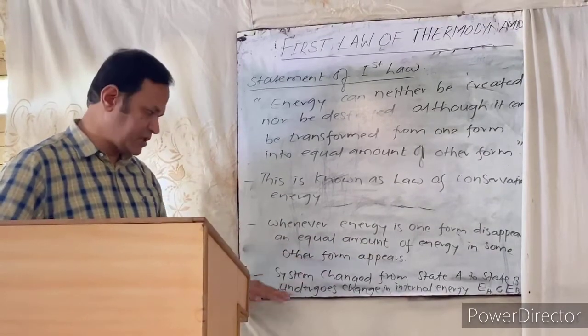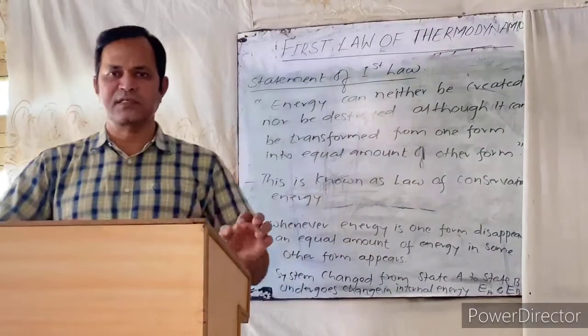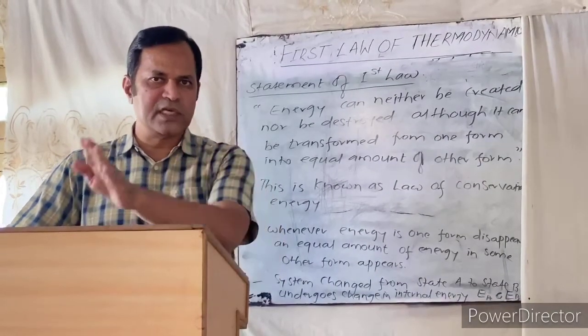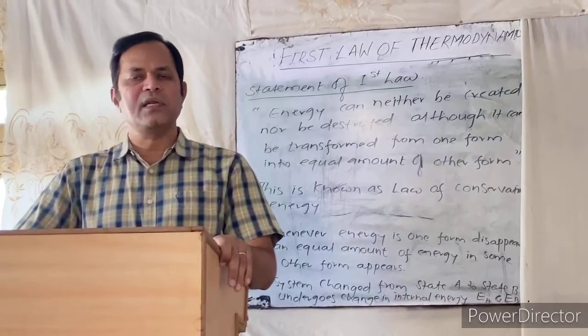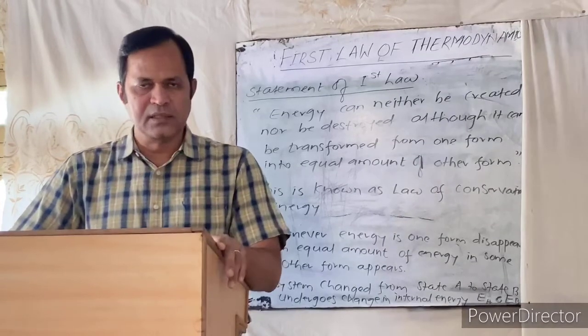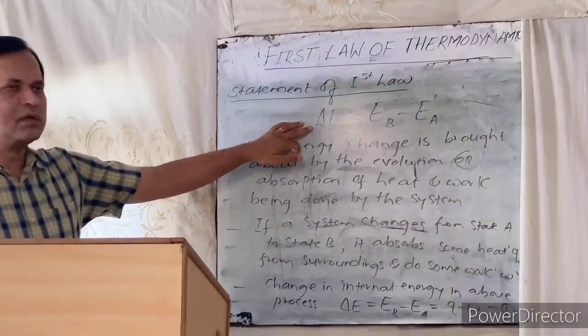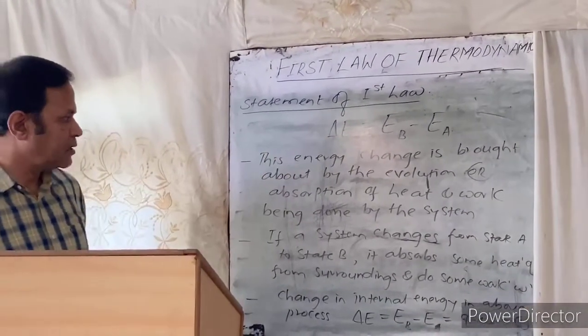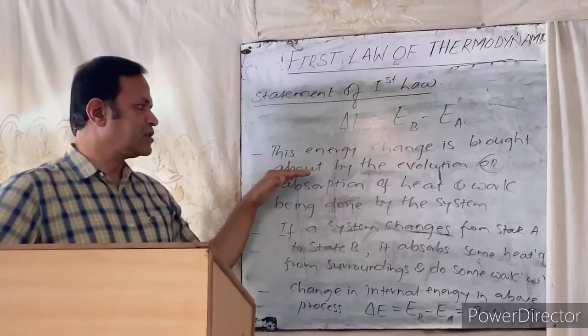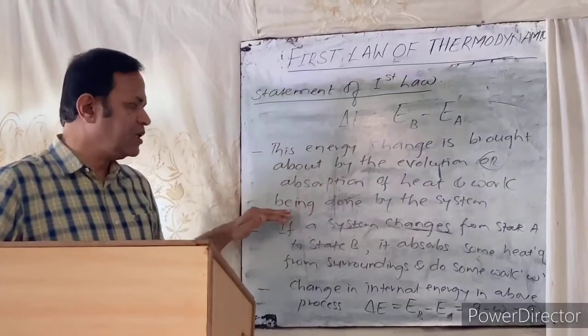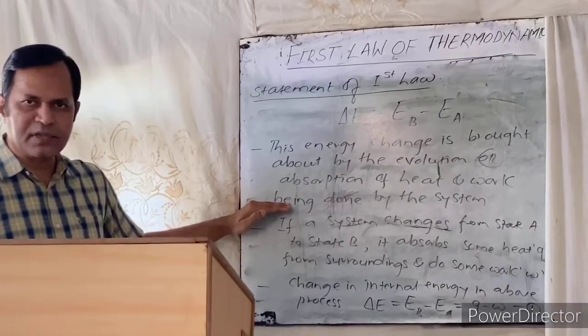Suppose we consider a system that changes from state A to state B, which have internal energies EA and EB. Therefore the change in internal energy for the system, delta E, is equal to EB minus EA. This energy change is brought about by the evolution or absorption of heat, and some amount of work is done by the system.